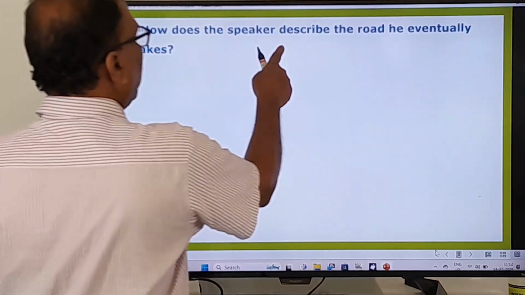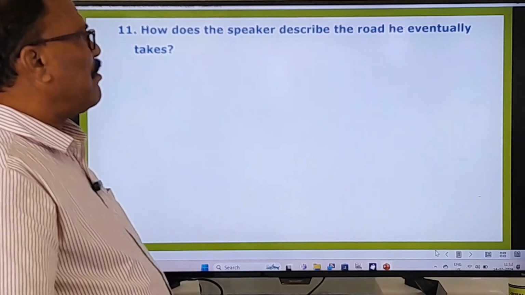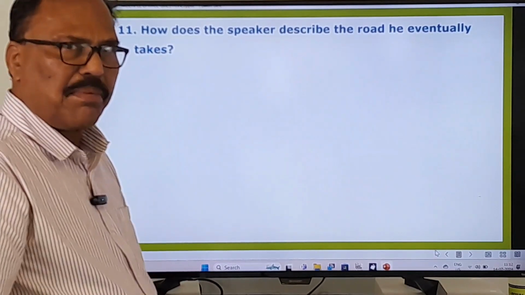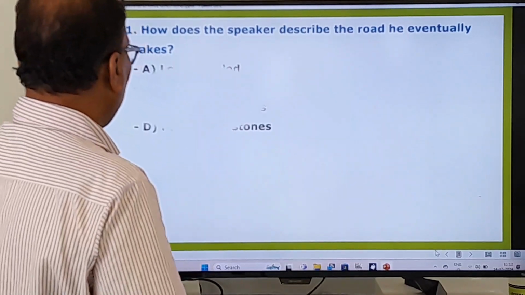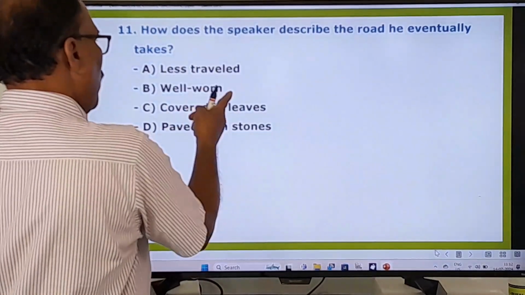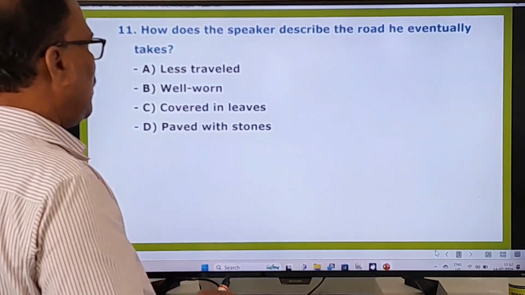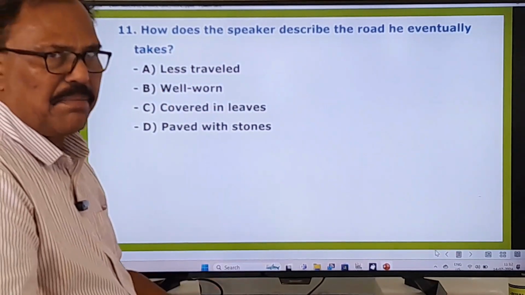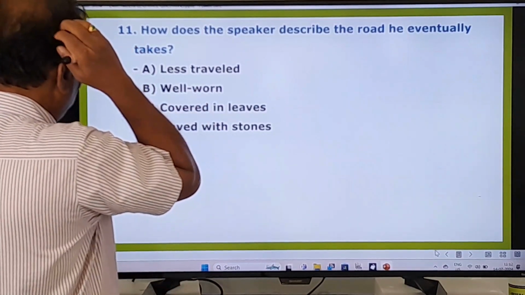How does the speaker describe the road he eventually takes? How does he describe? Does he say anything about the road he has taken up? Less traveled, well worn, covered in leaves, paved with stones. What does he say? How does he describe the road that he has taken up? He says something. Okay, you go to the next question.